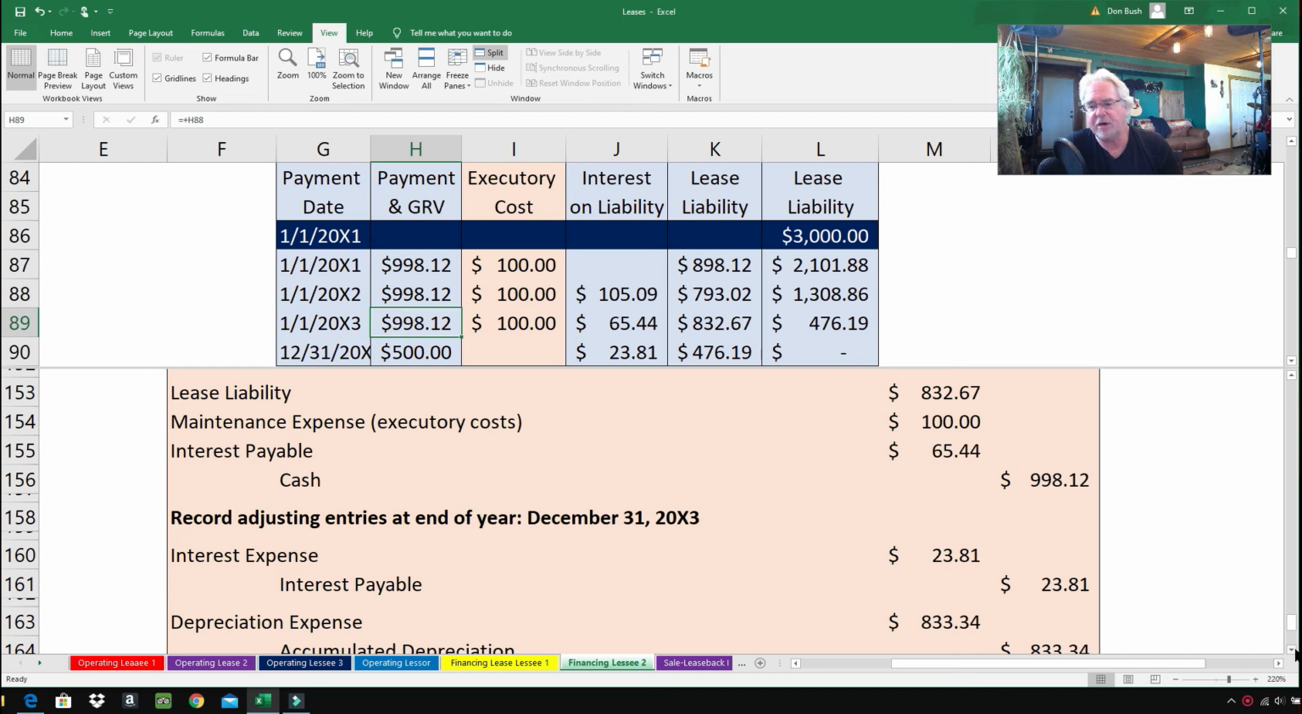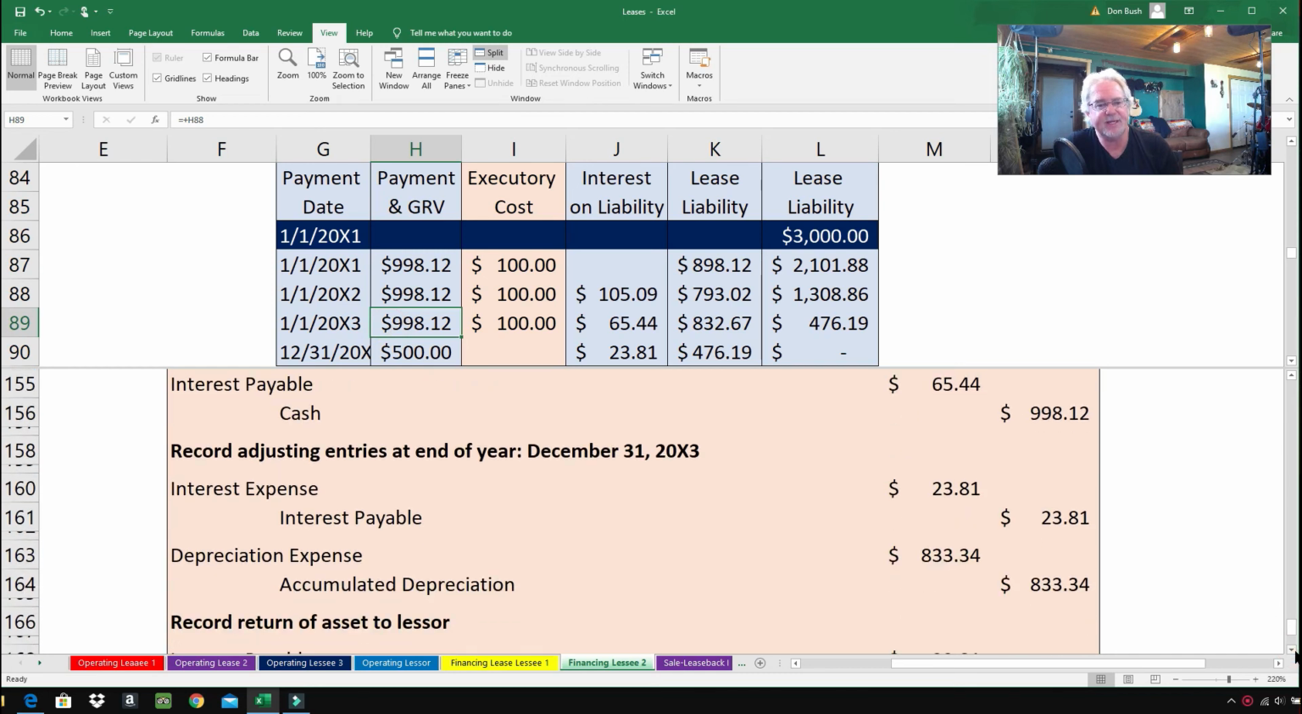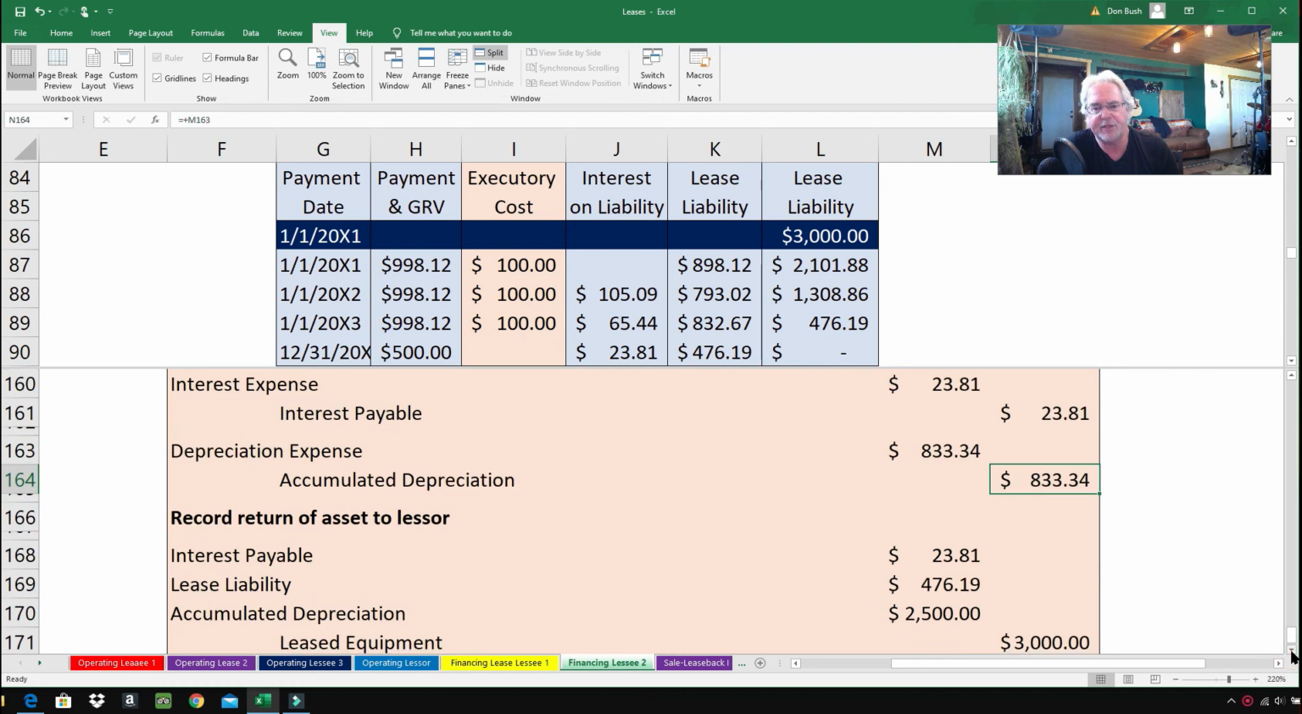And here are the two journal entries here at the end of December 31st, 2003. So we have interest expense of $23.81. There you are, $23.81. Interest payable, $23.81. And we have our same old depreciation. It is a penny different, just to make things work out nicely. But here's the journal entry that we want to watch here. We want to look at this closely. And what is happening here on December 31st, 2003, when we get to construction, is giving back that generator.